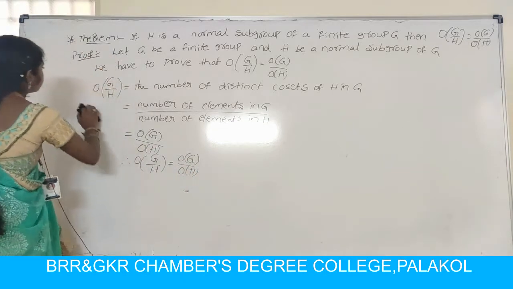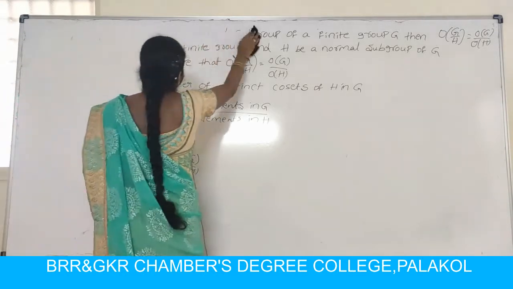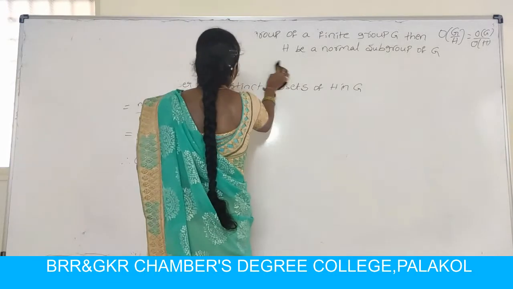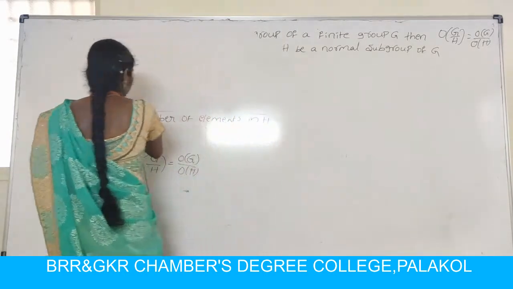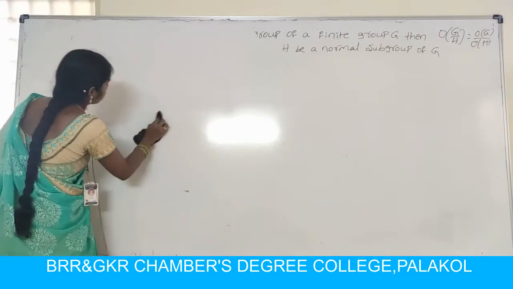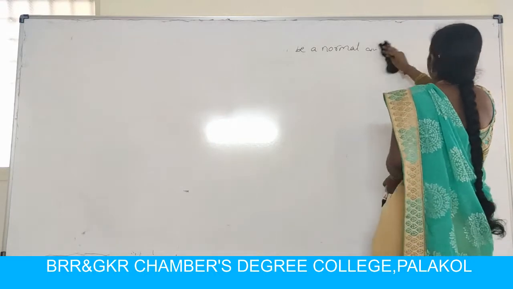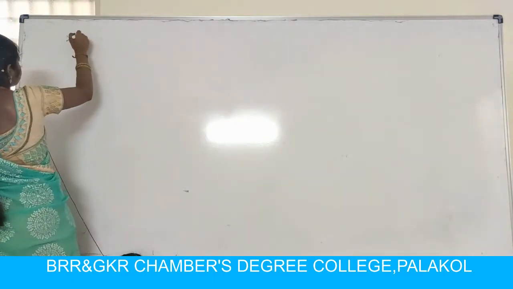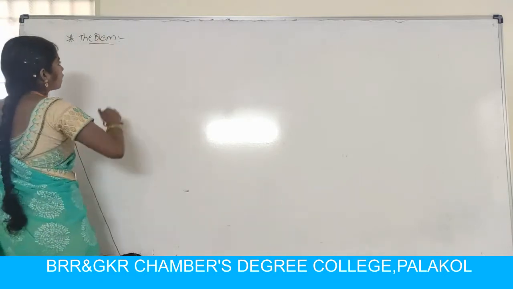So, next theorem. Every quotient group of an abelian group is abelian.